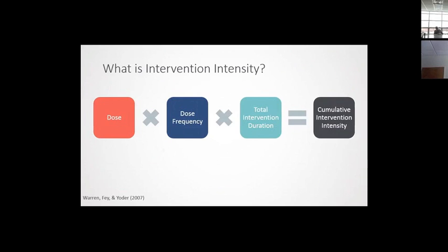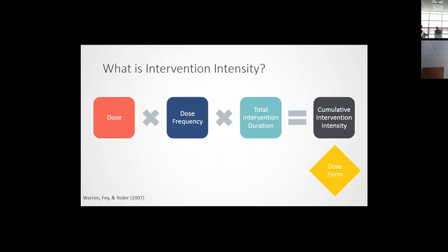They also talk about one additional measure of intensity, and they call this the dose form. So just like you could have an injection or a pill or a tablet, you may also have different forms of psychosocial interventions. And we can think about these as some continuum of intensity.